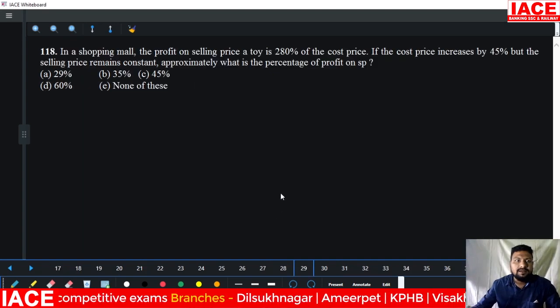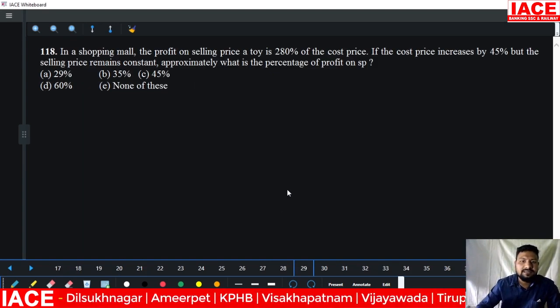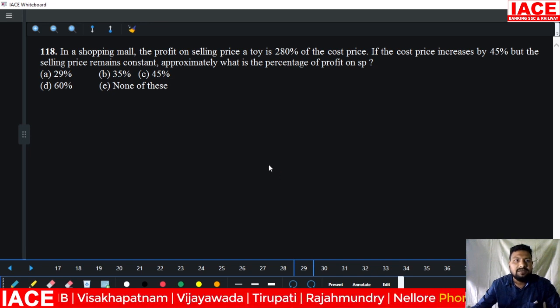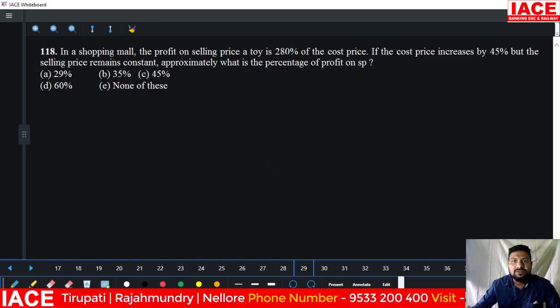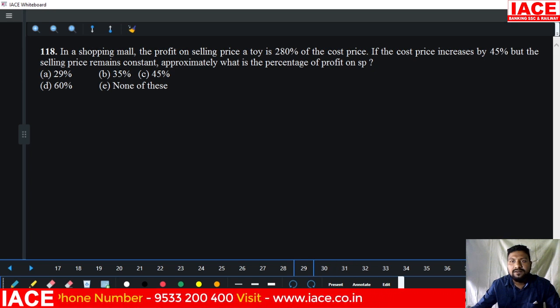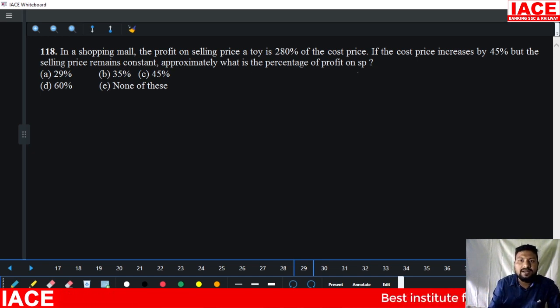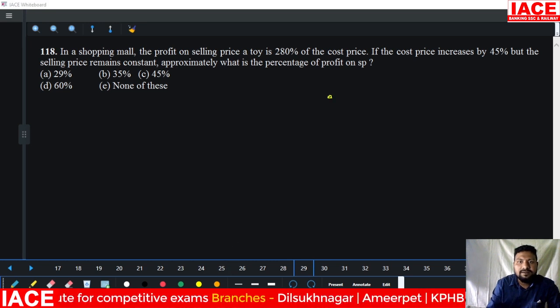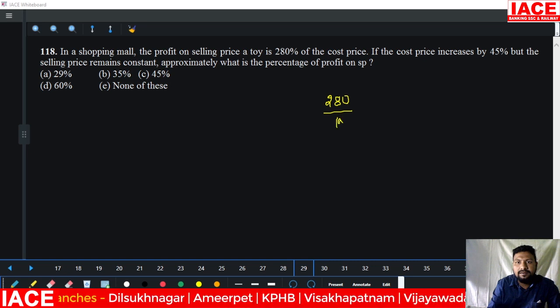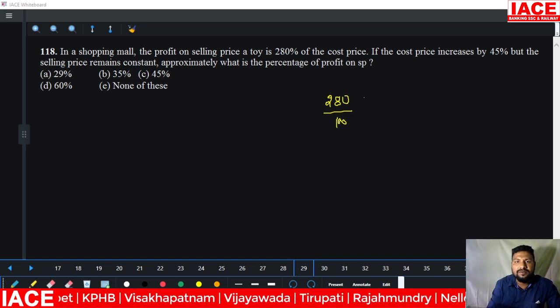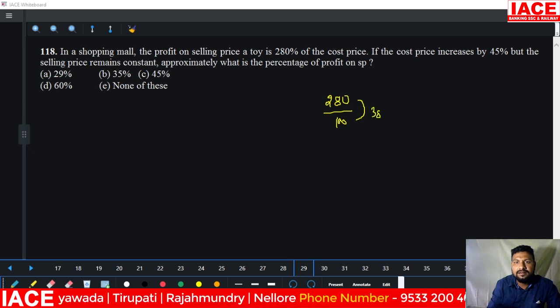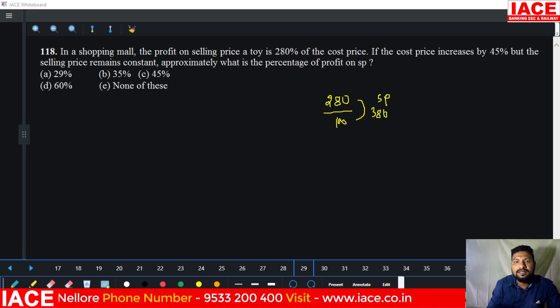Okay. Next we have miscellaneous questions. Question 118. In a shopping mall, the profit on selling the price of a toy is 28% of the cost price. If the cost price increases by 45% but the selling price remains constant, approximately what is the percentage of profit on SP? 28% on cost price means 28 by 100. Denominator is cost price, numerator is profit. Then 128 is the selling price.